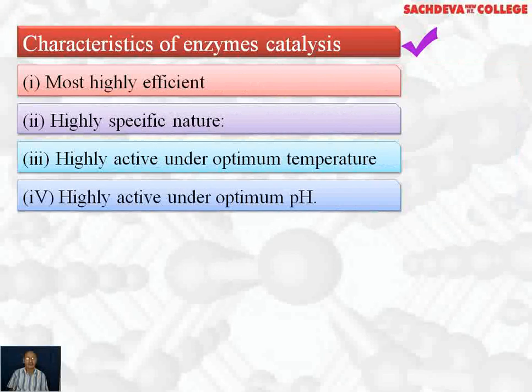Characteristics of enzyme catalysis: they are most efficient, highly specific in nature, and a particular enzyme will catalyze a particular biochemical reaction. Highly efficient means that they increase the rate of reaction to million times. They are highly active under optimum temperature. Our body temperature is 37 degrees centigrade, at which the enzymes are most active. This is called optimum temperature. They are also highly active under optimum pH. Every enzyme acts at a specific pH, so they are highly specific in nature and work only at optimum or particular pH.